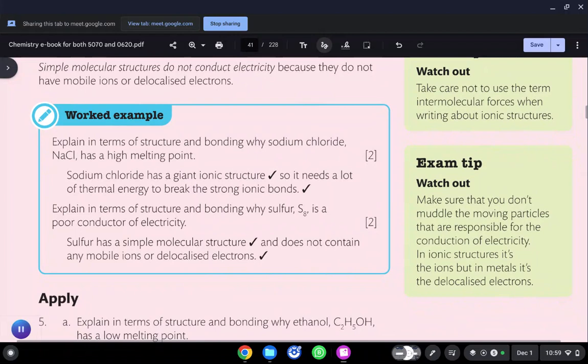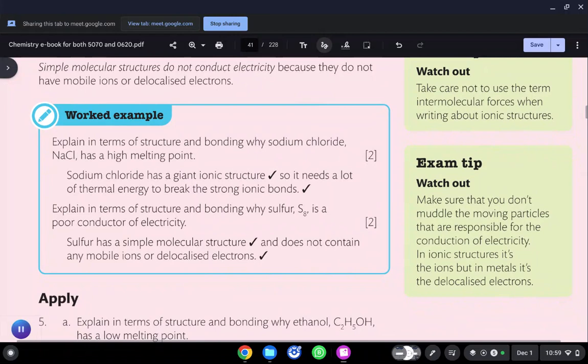Worked example: explain in terms of structure and bonding why sodium chloride has a high melting point. The same reason: sodium chloride has a giant ionic structure. That ionic lattice, these are giant ionic lattices. That is why they mention giant ionic structure. So it needs a lot of thermal energy to break the ionic bonds, simply.